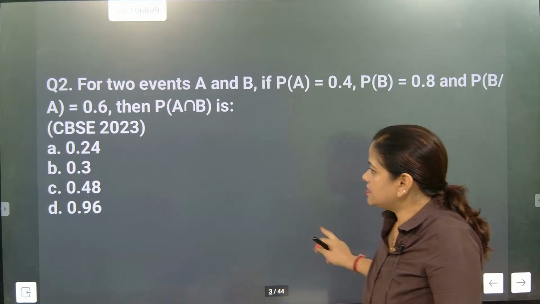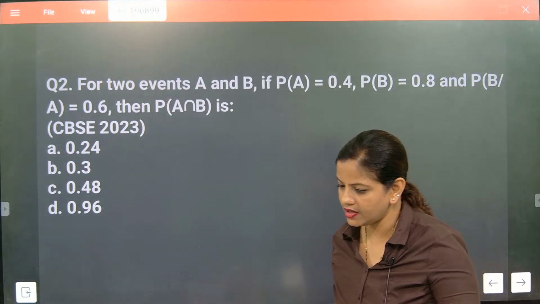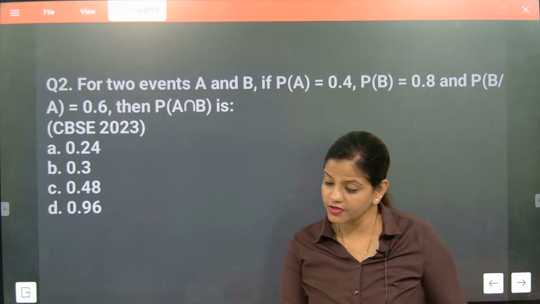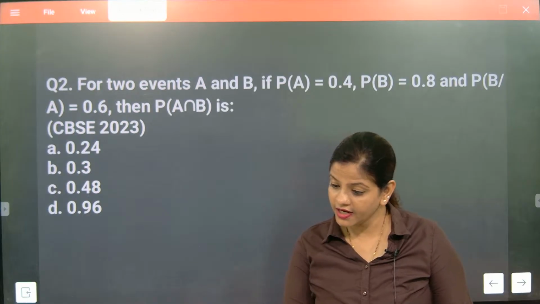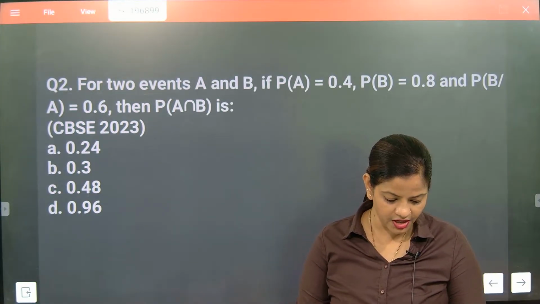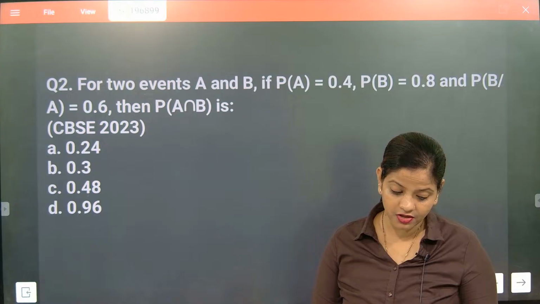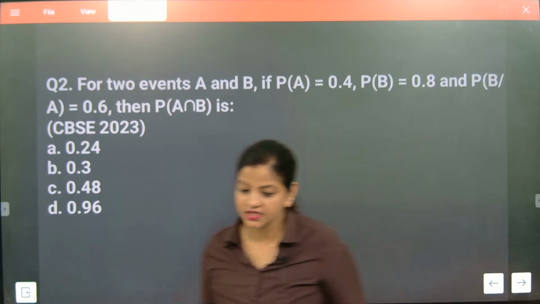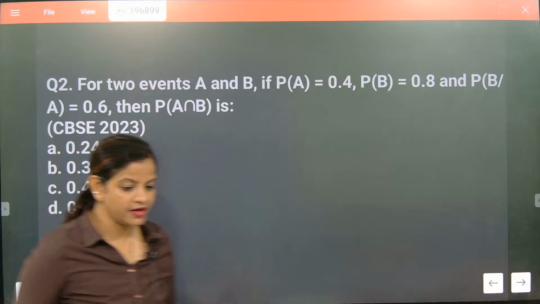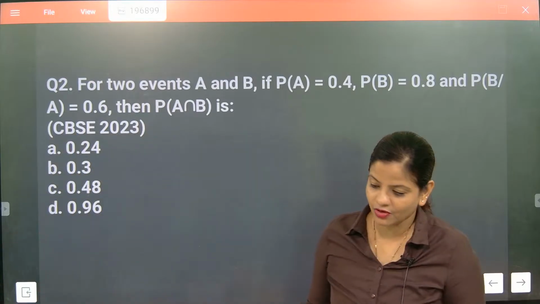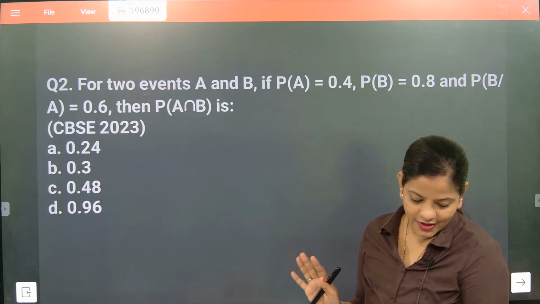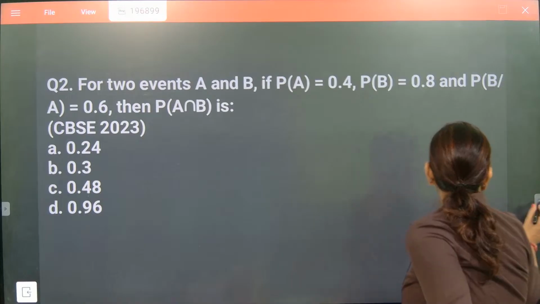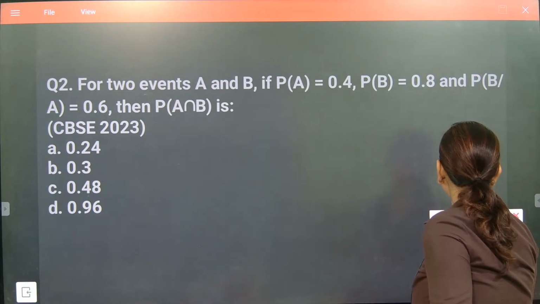Bhuvnesh is telling answer is coming. Podi is also telling. So first person who gave the answer is Madesh, second is Podi. But we need to check whether the answer is correct or not. Two people have given answer as A. So let's see who is correct and who is wrong. Our question is 0.24. Let's check if the answer is correct or wrong.